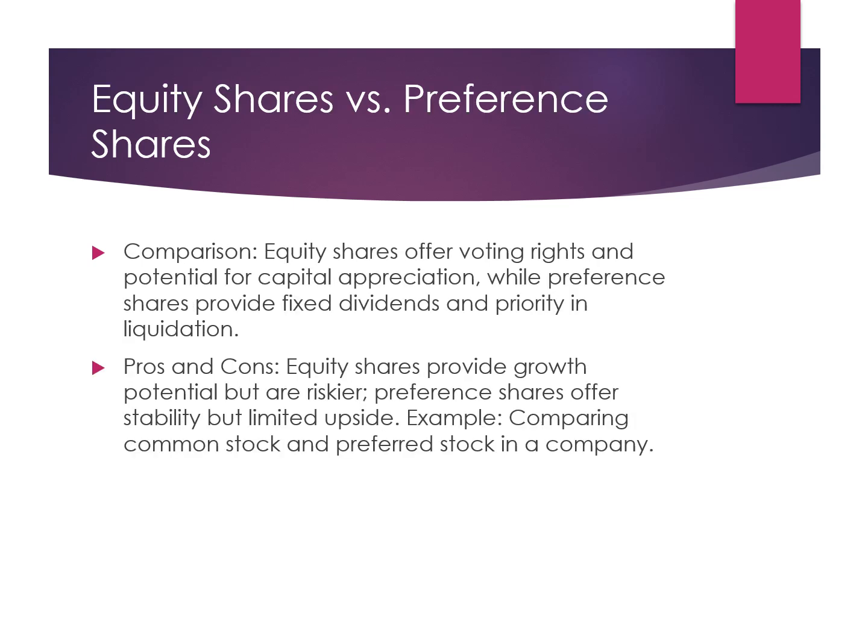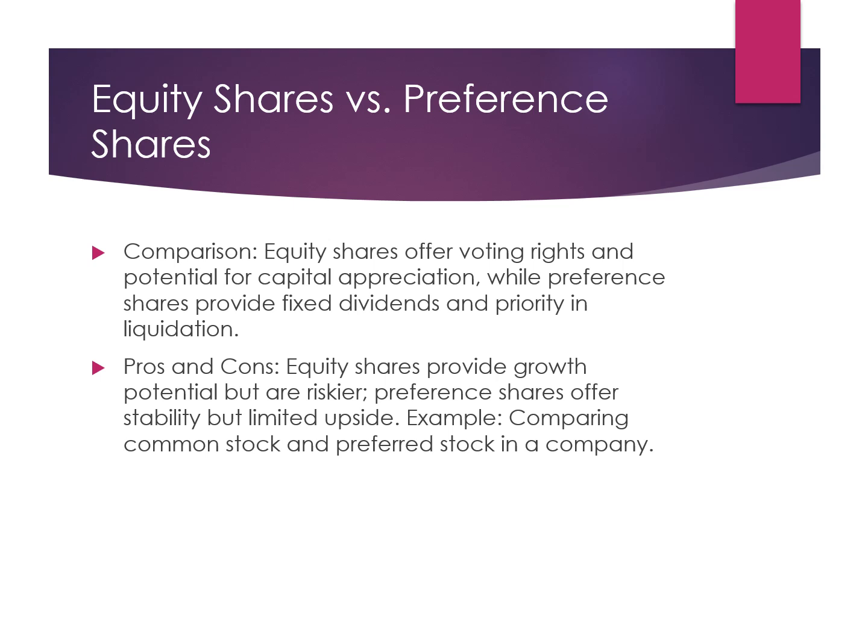The main comparison between equity shares and preference shares: equity shareholders have voting rights, high returns, and capital appreciation, but the preference shareholders get fixed dividends, preferential rights, and priority in liquidation.